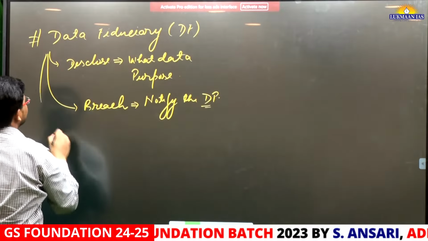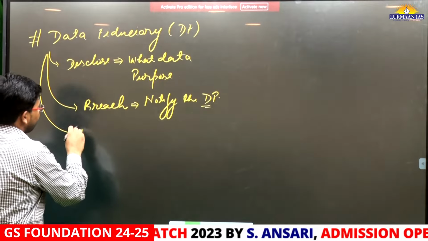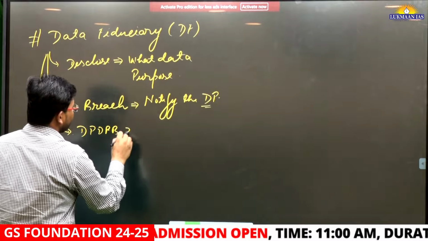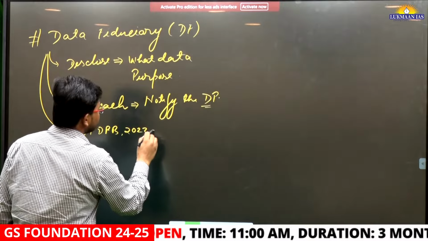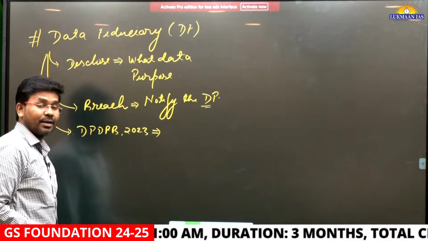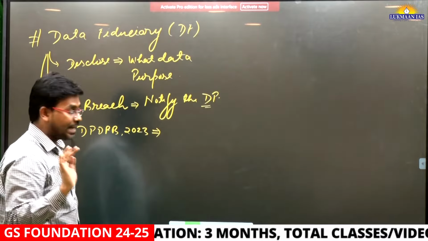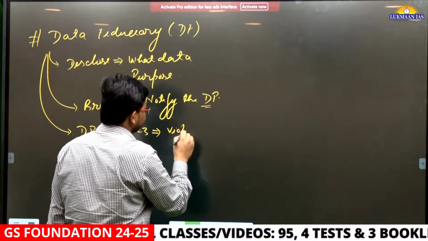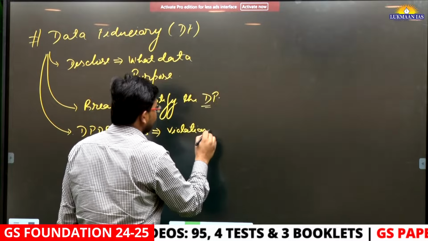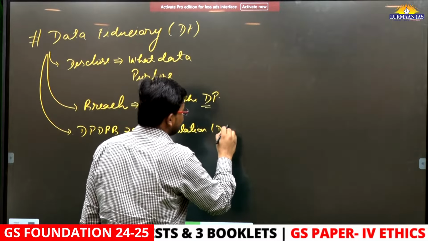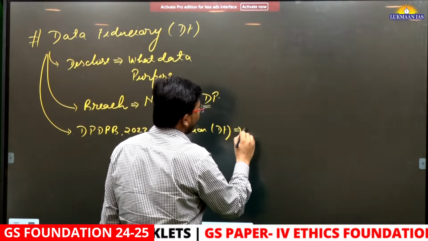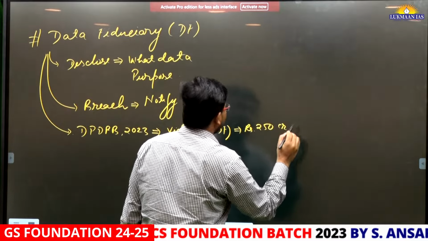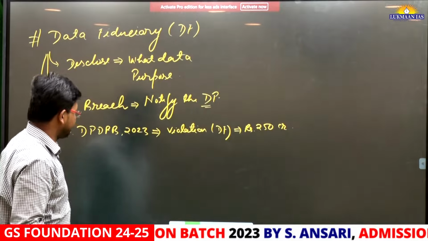And this Digital Personal Data Protection Bill 2023 also says that if there is a breach of data, a violation by data fiduciaries, in that case a penalty of about rupees 250 crore can be applied on data fiduciaries.